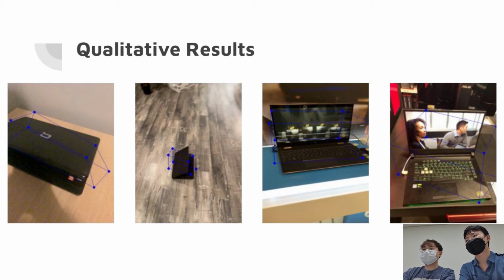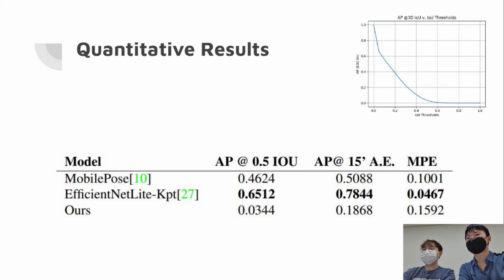And we can validate this with the quantitative results as well. The table shown summarizes the evaluation results against the Objectron benchmark, compared against the 2 baselines, MobilePose and EfficientPose with keypoint regressors. In the table, we report 3 metrics: AP, or average precision, evaluated at 2 different thresholds of 3D bounding box IOU, or intersection over union, and AE, that is azimuthal error, and additionally provide scores on the mean pixel error in 2D as well. Overall, our model does not outperform the strong baselines.